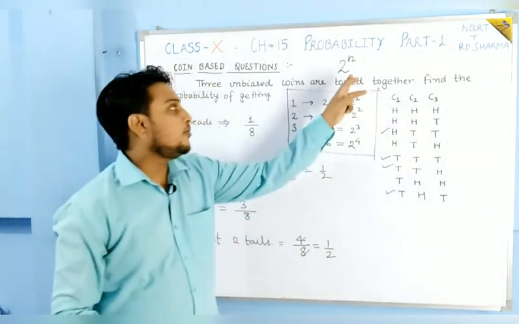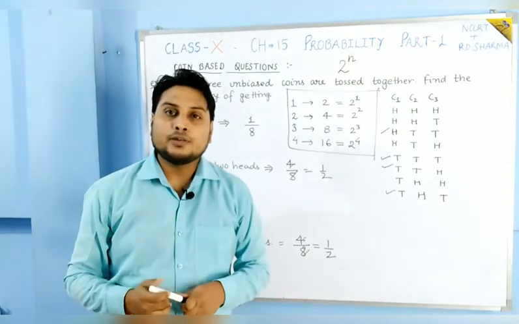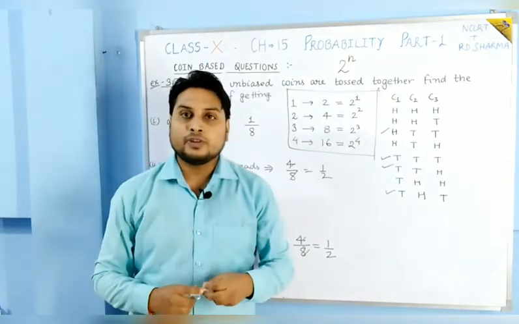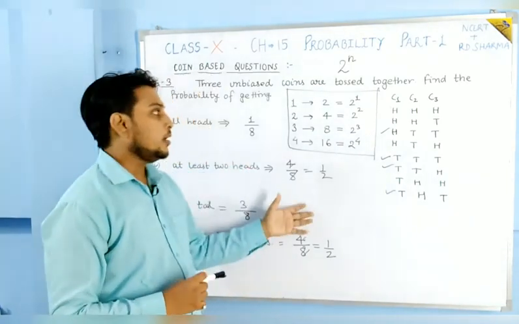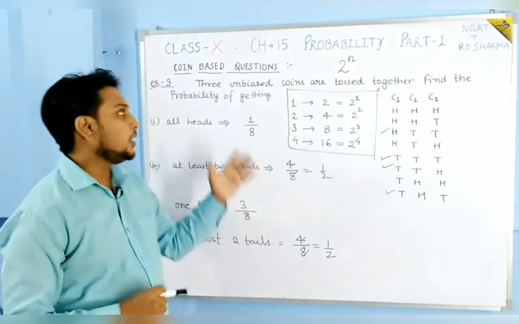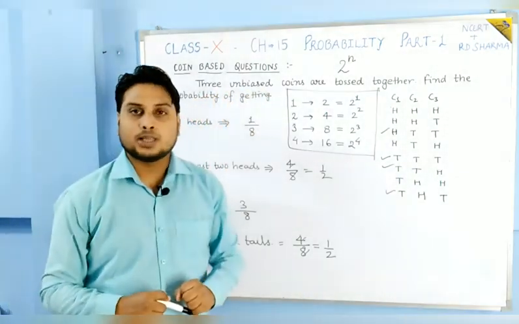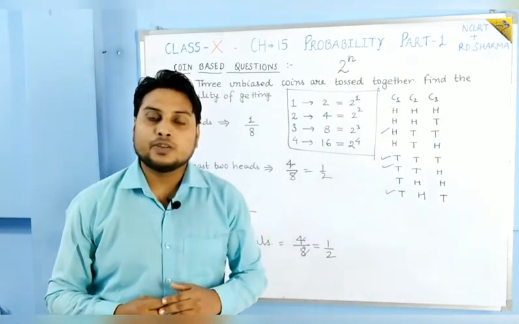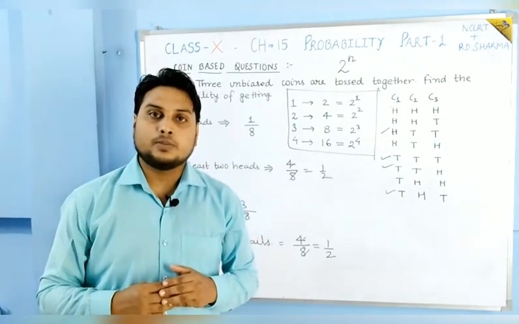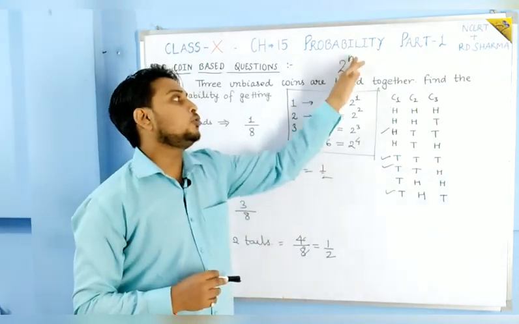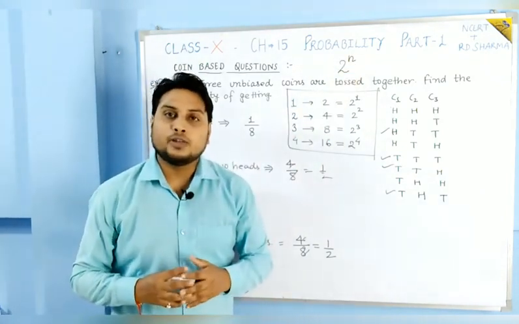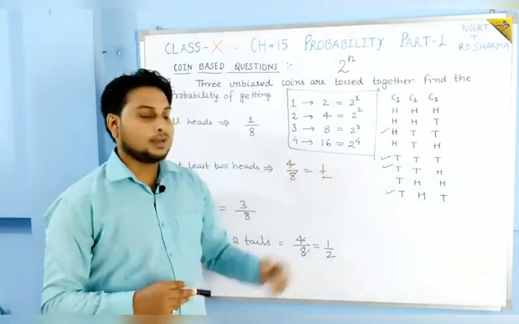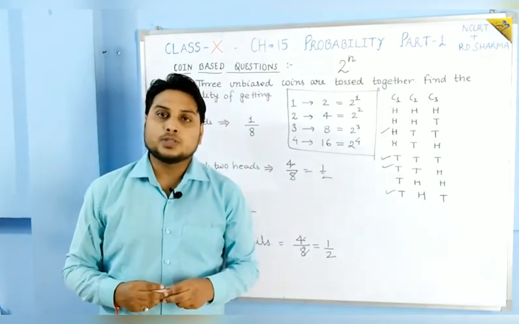So this is the formula by which you can find the total number of outcomes when a number of events happen simultaneously. If 5 coins are tossed simultaneously and someone asks what is the total number of outcomes, you can apply the formula 2 to the power 5, which is 32. Like this you can tell directly how many possible outcomes there are.